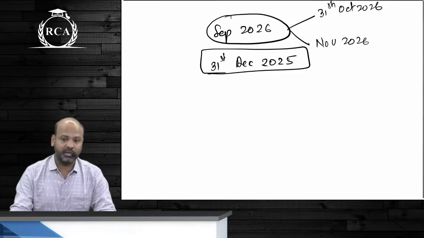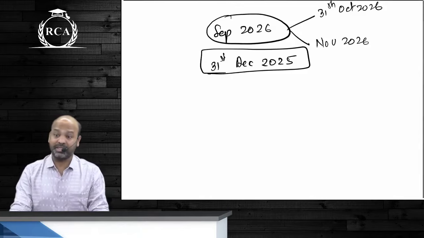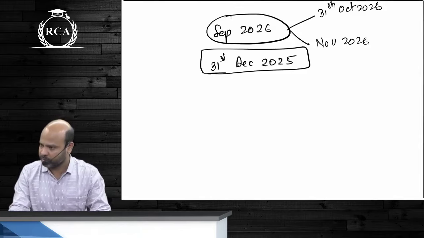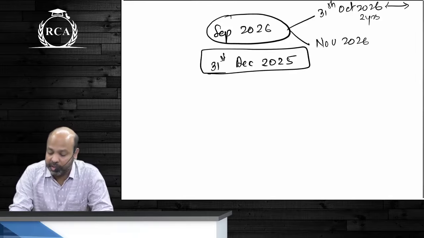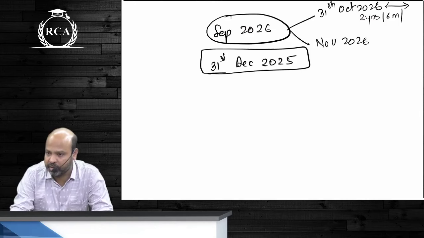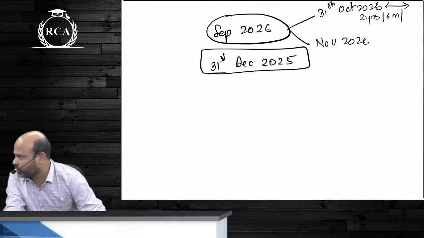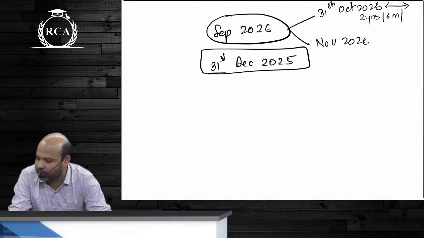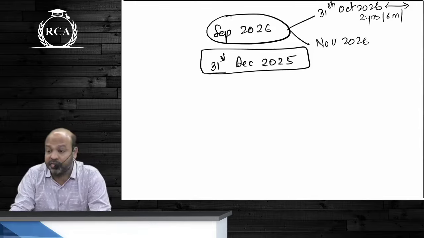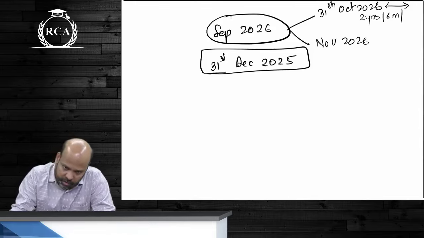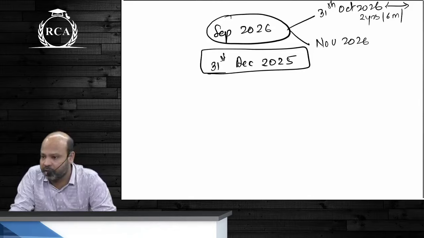In case the results are out before 31st October and you register for articleship prior to 31st October, you have to mandatorily serve an articleship period of 2 years, then wait for 6 months to write your CA final examination. The rule is very clear now. After you're done with your CA Intermediate, register for articleship, undergo an articleship of 2 years, a mandatory study period of 6 months after the articleship gets over, and only then you're eligible to write your CA final examination.